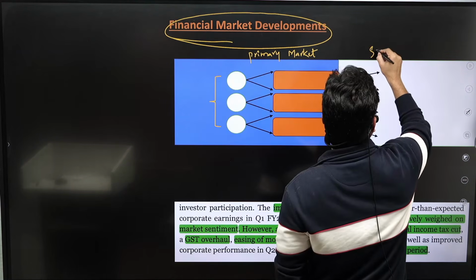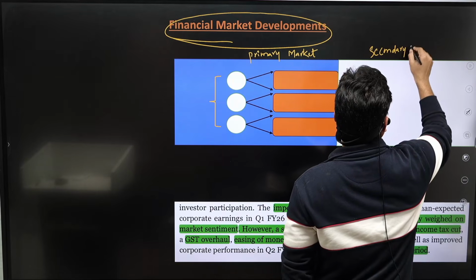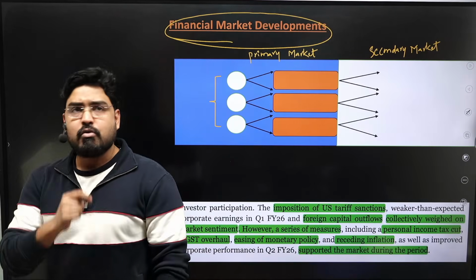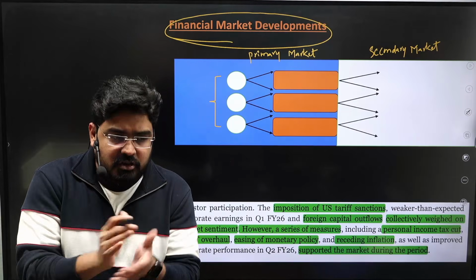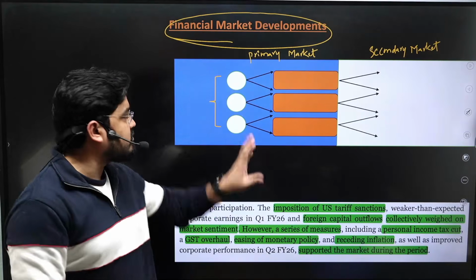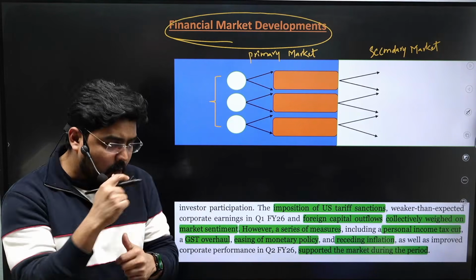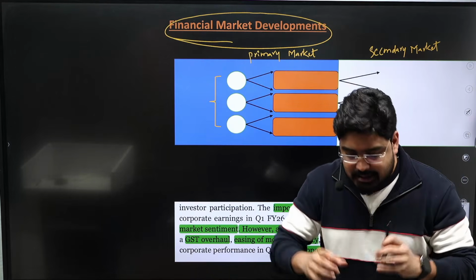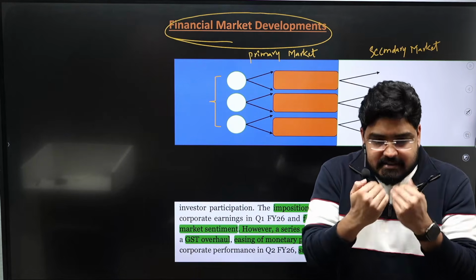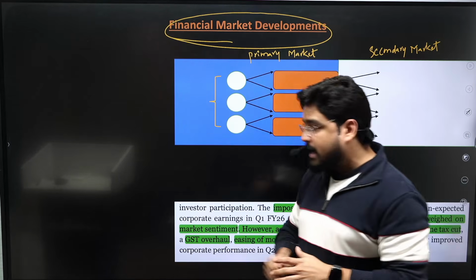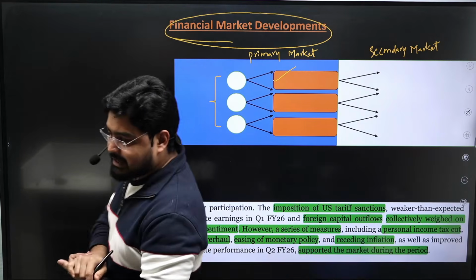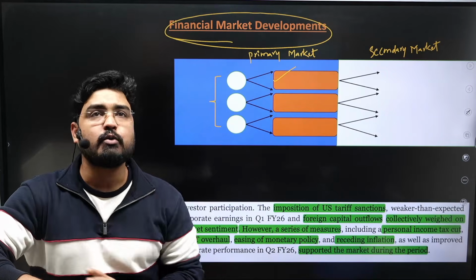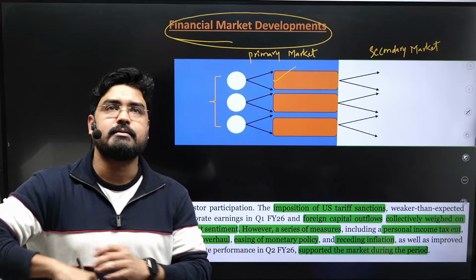Primary market and secondary market. What are primary markets? See, financial markets are broadly categorized into primary market and secondary market depending upon the nature of the transaction. Primary markets are those markets where the listed companies sell their securities directly to the investors, where new securities are traded, unlike in the secondary market where already existing securities are traded.